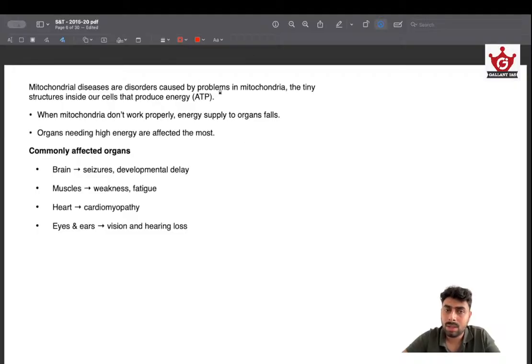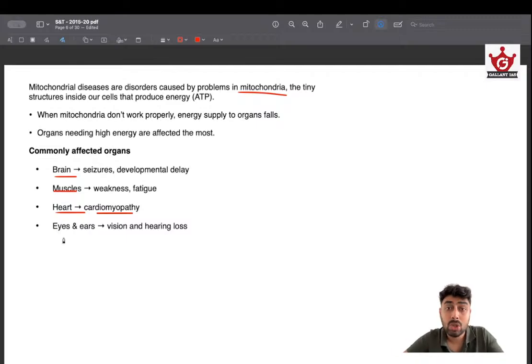Mitochondrial diseases or disorders are caused by problems in mitochondria, and mitochondria are the structures inside our cell that produce energy in the form of ATP, adenosine triphosphate. So you can imagine, if energy is not supplied, organs will fail. If it's affecting the brain, seizures will occur, developmental delay can occur. If it affects muscles, weakness, fatigue. Heart, cardiomyopathy, weakness of the cardiac muscles. Eyes and ears, vision and hearing loss. This is fairly direct. If energy is not supplied because the mitochondria are dysfunctional, then the performance of these organs can be affected, or they can entirely be dysfunctional.